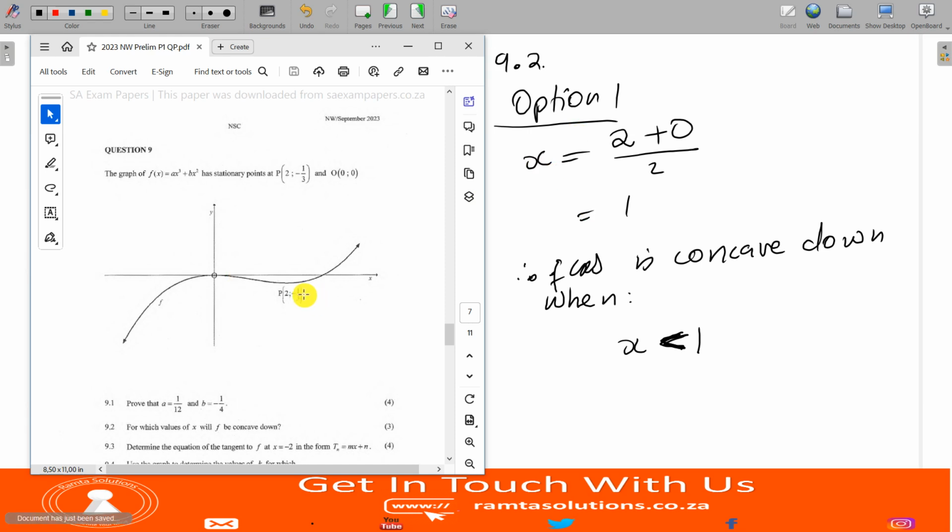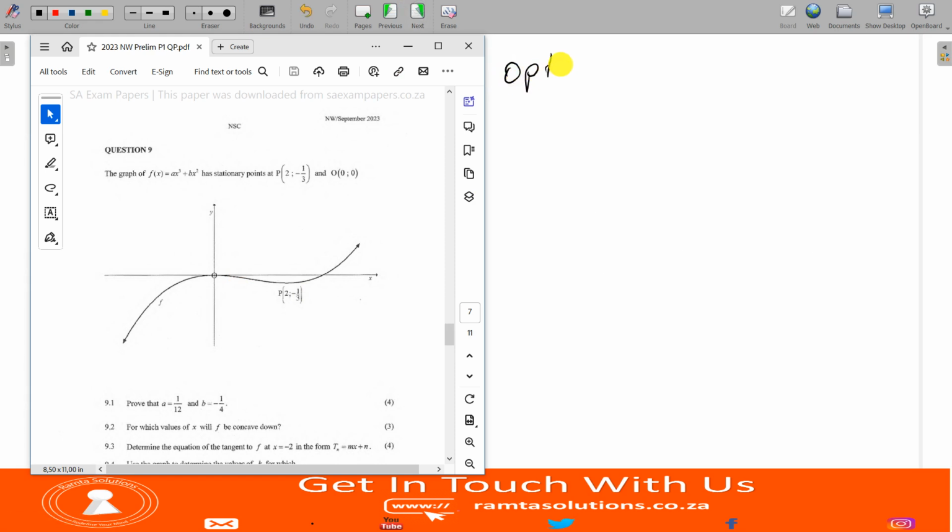Okay, I'm going to give you option 2 now. It's important that you know this as well, but this is what you've been using. You know that f of x is positive 1 over 12 x cubed, whereas b is negative 1 over 4 x squared. What is the first derivative?